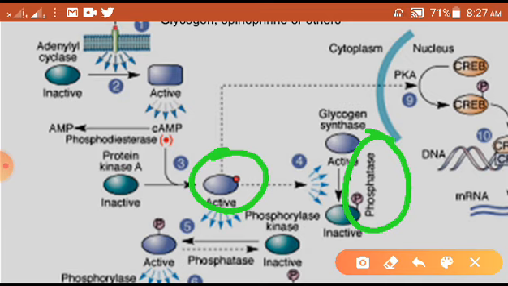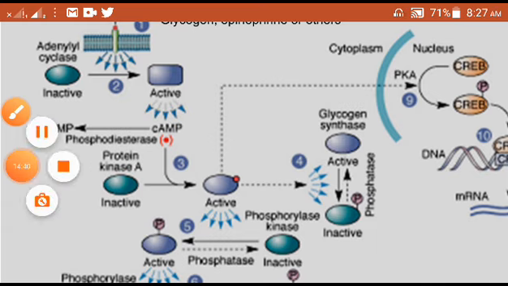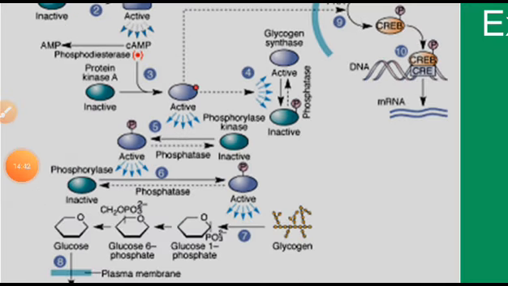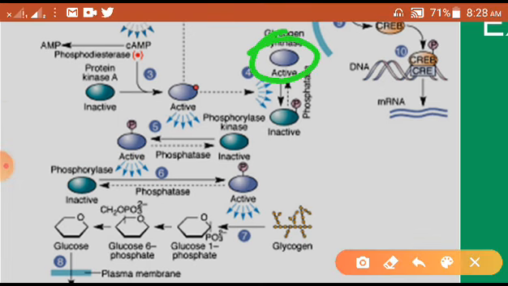Now, you remember your biochemistry class of carbohydrate metabolism, there you will remember this. This phosphatase enzyme gets activated. Now, it was inactive here, now it becomes activated. Once the phosphatase enzyme gets activated, here what is happening? So, it will activate the glycogen synthase, right. In this particular part, it will activate the glycogen synthase.